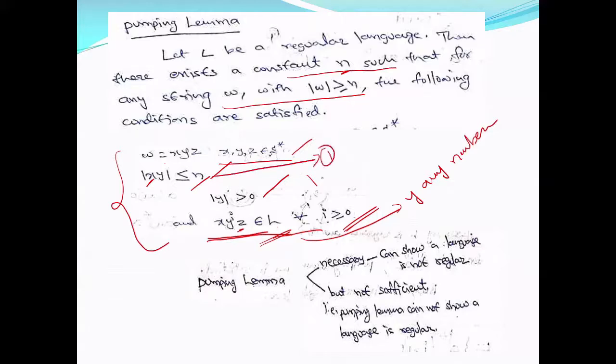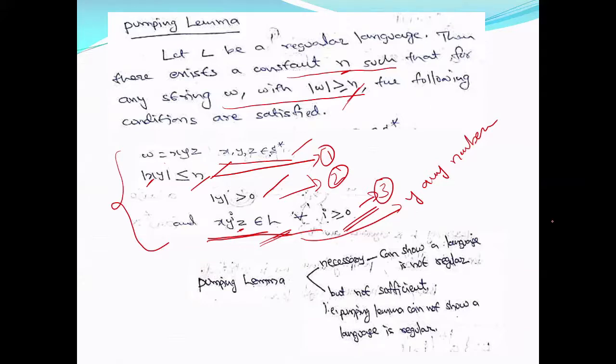So you can always find x, y, z, three such strings, such that the string taken, whose length is greater than or equal to n, is xyz. If you take any string whose length is greater than or equal to n, you can find x, y, z such that these three conditions are satisfied.